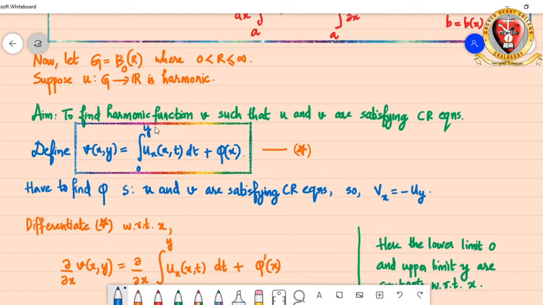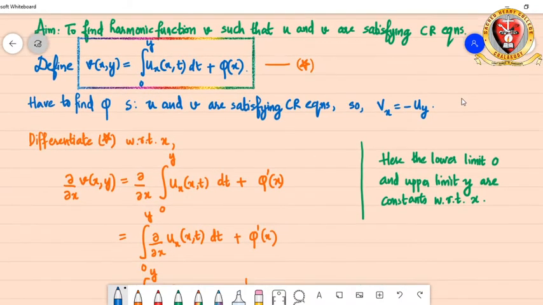Note that the region, open disks or the complex plane, are chosen because we have to make this v of x,y well defined, and this v of x,y can be well defined only if we can integrate along this path, only if the region is a simply connected region. That's why we have chosen it to be either open balls or the whole complex plane.